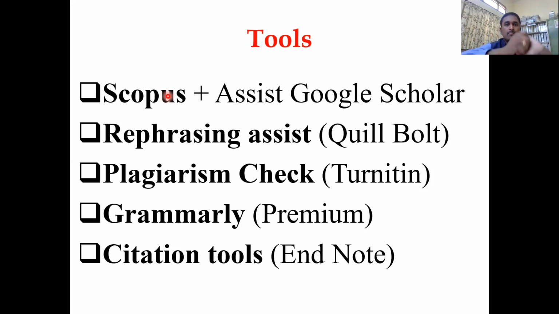So Scopus will give complete coverage of what you are writing, and you can be assured that you have covered everything from the review of literature. Another thing is, Scopus is not just like how you put nanoparticle and diabetic wound into Google Scholar. There are ways to search in Scopus, because if you are not searching properly with the terms and techniques available in Scopus, you will not get all the articles. Some articles are going to be omitted or excluded, and that is a very dangerous thing to do.